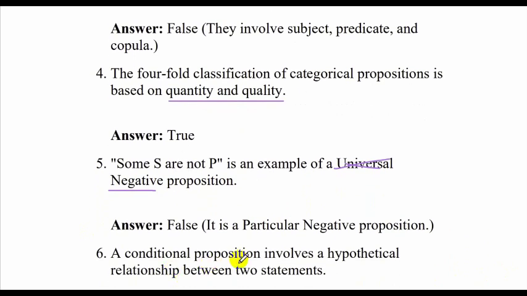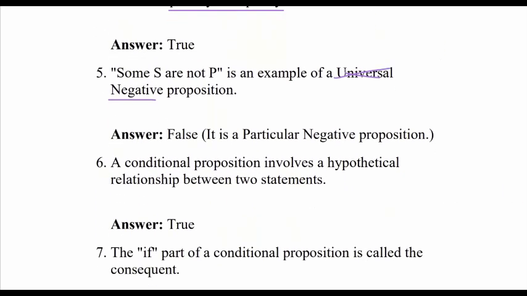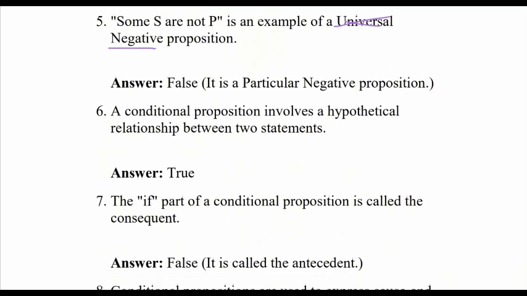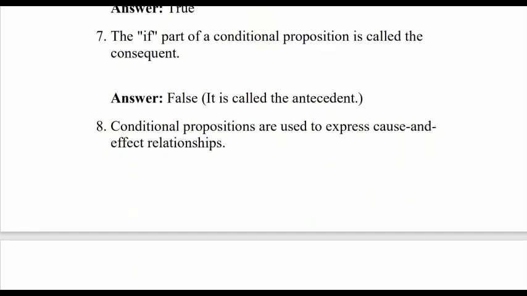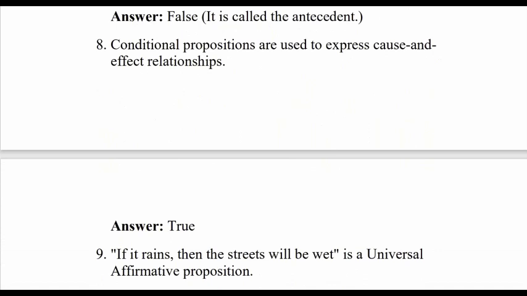A conditional proposition involves a hypothetical relation between two statements. True. The if part of a conditional proposition is called the consequent. False. Conditional propositions are used to express cause and effect relationships. Correct. True. If it rains, then the street will be wet is a universal affirmative.